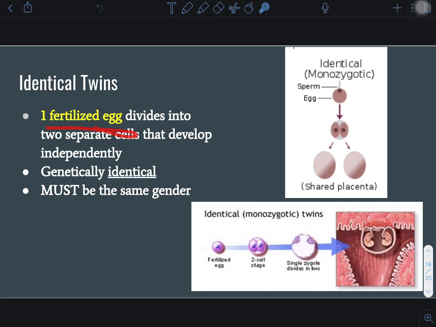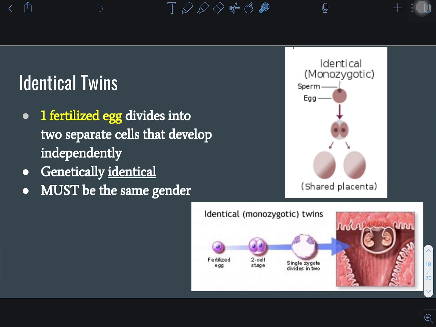The reason for that is 1 egg combined with 1 sperm to fertilize, and that 1 fertilized egg is going to divide into 2 separate cells that will develop independently. So they got divided and they are genetically identical. Because they're genetically identical, they will be the same gender.